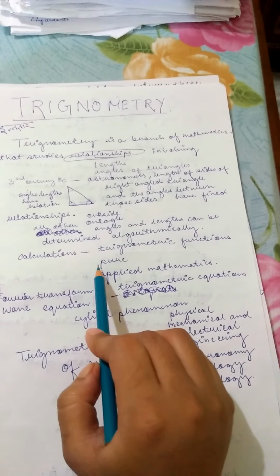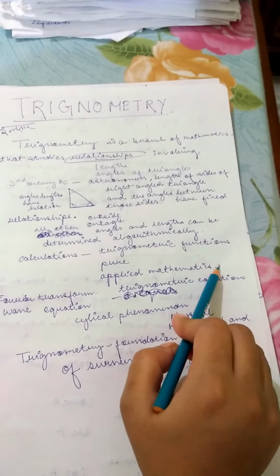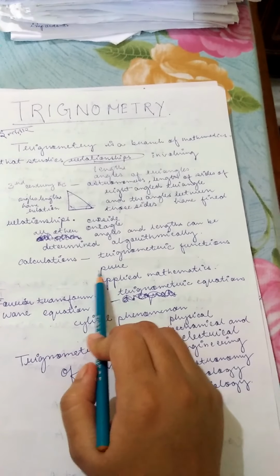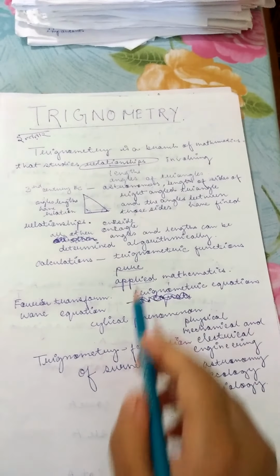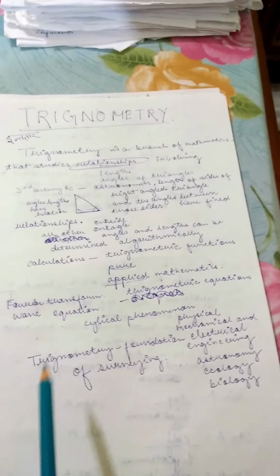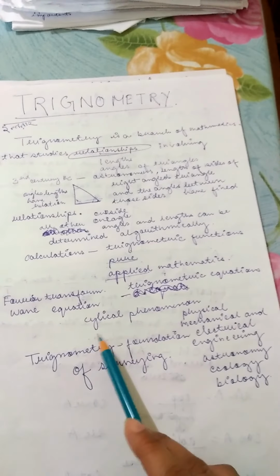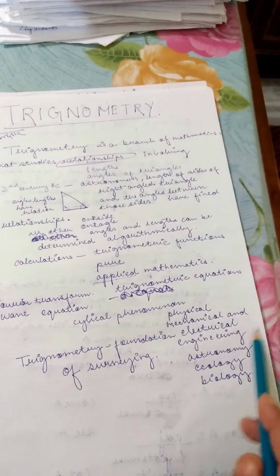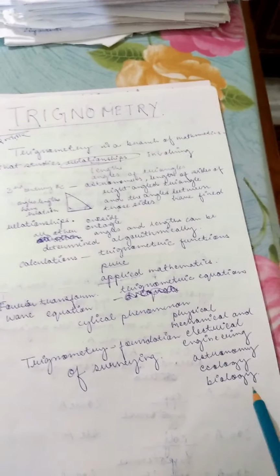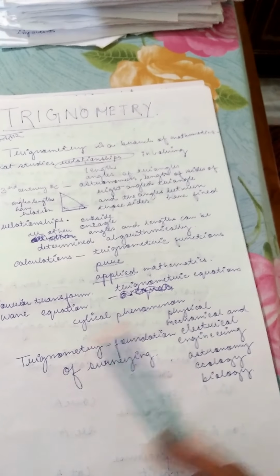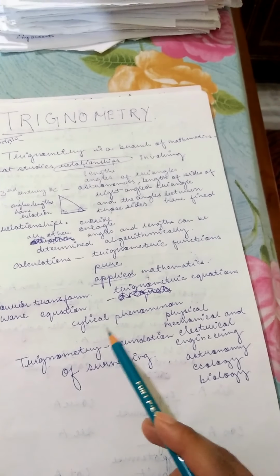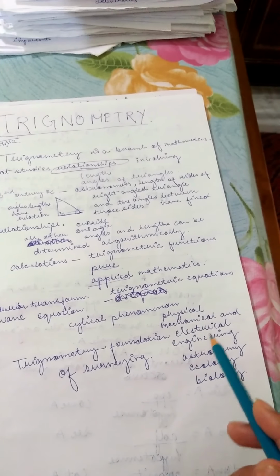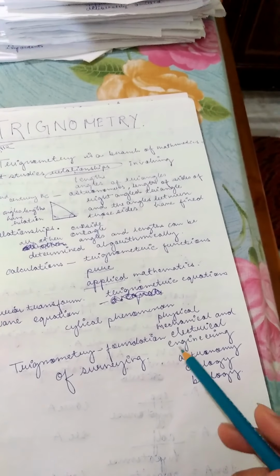Calculations of trigonometric functions are used in pure and applied mathematics. We use them in Fourier transforms and wave equations, like the cyclical phenomenon, which is used in physics, mechanical and electrical engineering, astronomy, ecology, biology, and many more.